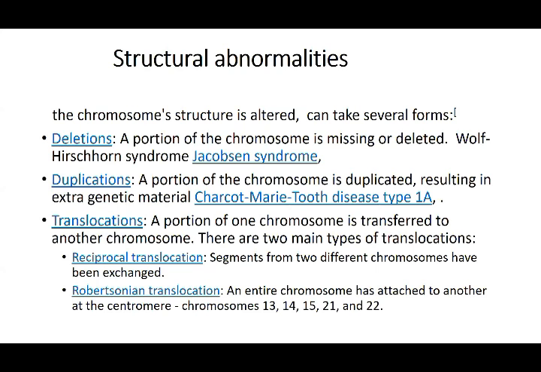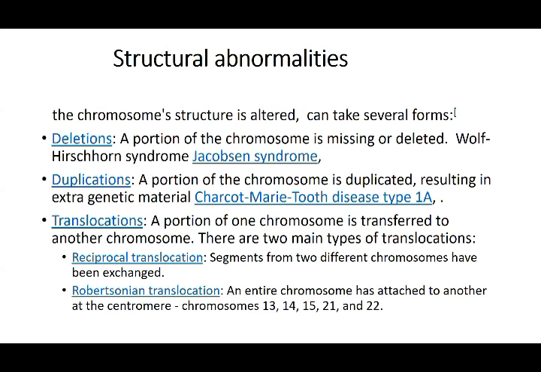The chromosome structure is altered, which can take several forms. What all can occur is deletion. A portion of the chromosome is missing or deleted. That is in these two syndromes, Jacobsen and Wolf-Hirschhorn syndromes, where a part of it is missing or deleted. In duplication, a portion is duplicated, resulting in extra genetic material. Deletion is less of the genetic material.